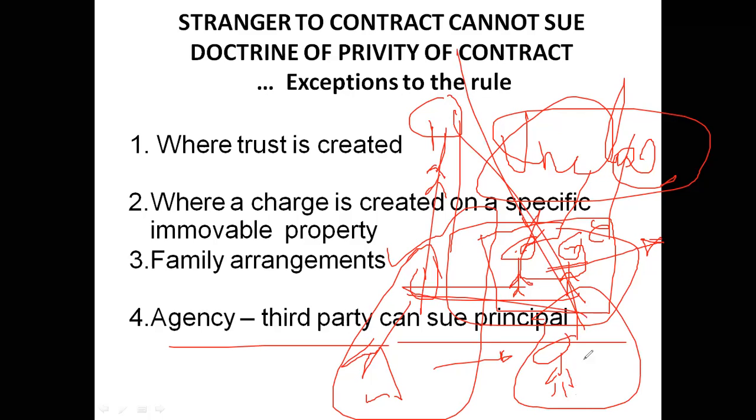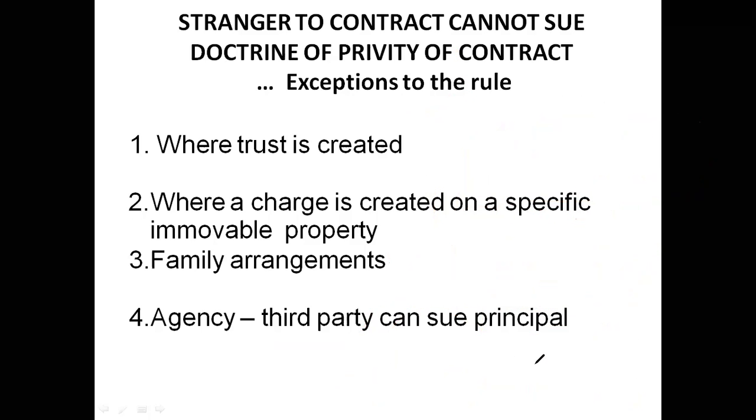Mainly he will sue the principal, because based on his role only the agent performed. The agent did certain acts. So here he is a stranger to the contract. He cannot play any role, but it is an exception to the rule. So the doctrine of privity of contract implies outsiders cannot file a case against the parties involved in a contract. But there are certain exceptions to this rule. I hope you understood.